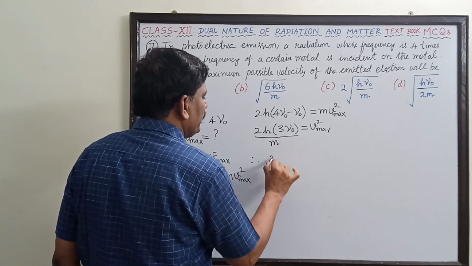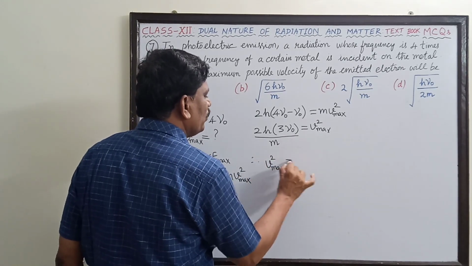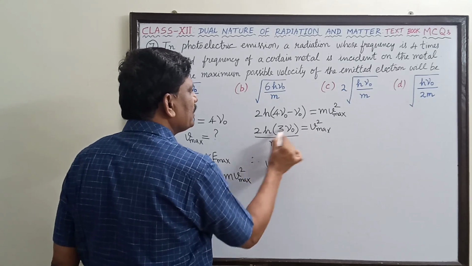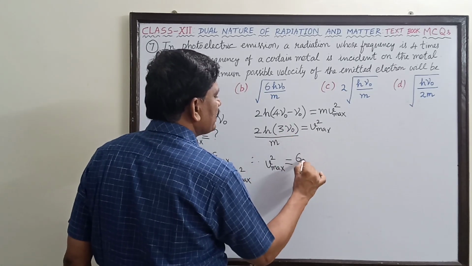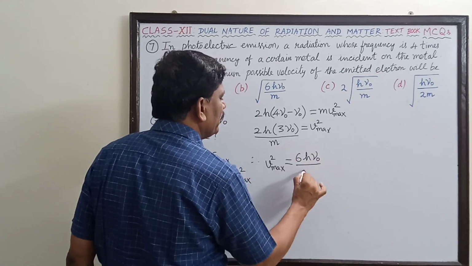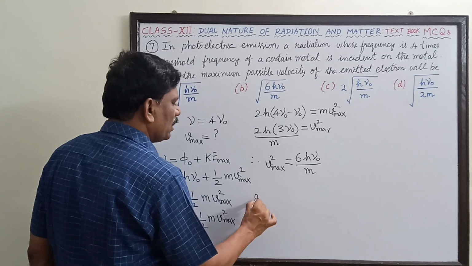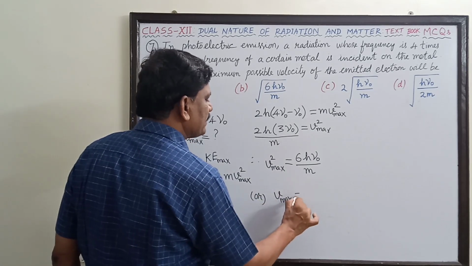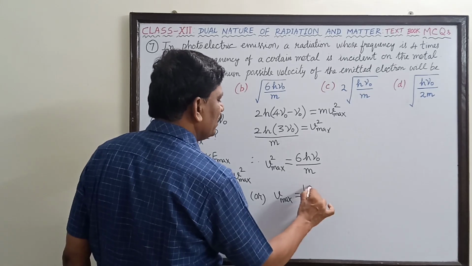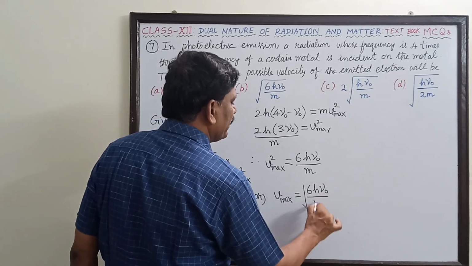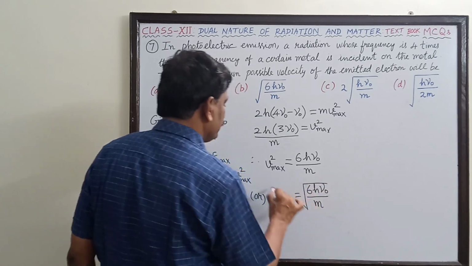Therefore V square maximum is now equal to 2 into 3 is 6h nu naught divided by m, or V maximum is equal to square root of the right hand side. So square root of 6h nu naught divided by m.